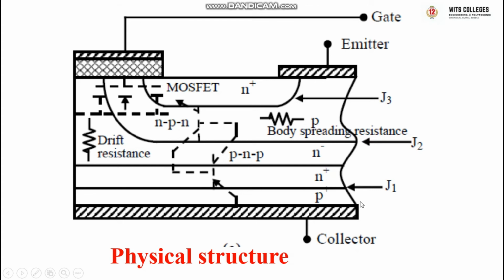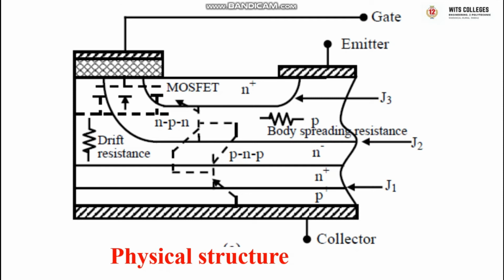In the PNP transistor, the layers are P plus, N minus, P. So here we have two resistances, drift resistance and body spreading resistance. Drift resistance is nothing but the drain resistance offered by the drift region, and body resistance RB is offered by the body region.